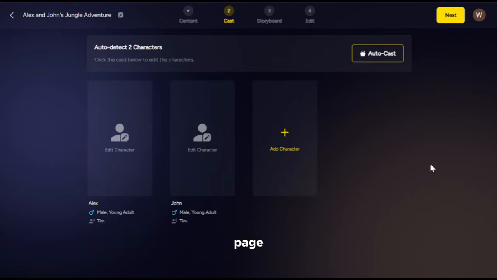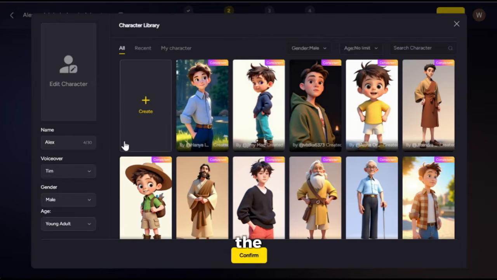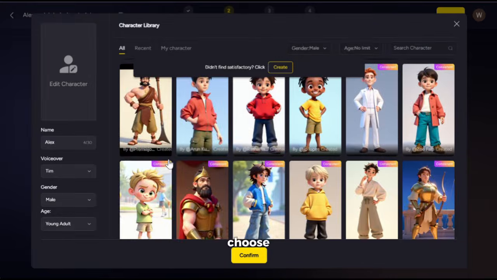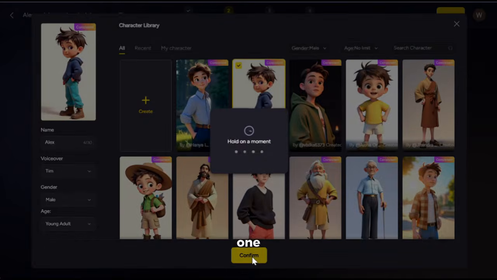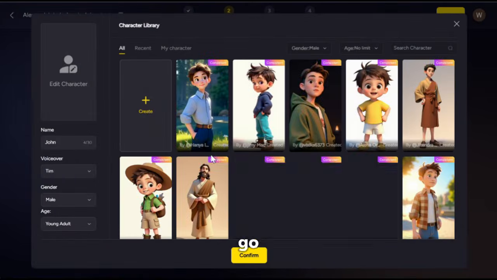I am happy with what it has created, so I will click on Next, and it will take you to the cast page. Now, you can leave it to AI if you want, or you can manually choose your cast. Let's do it manually. So click on it, and you will be able to see all the available characters. You can choose from these options, or you can create your own from here. I will go with this one, and for the second character, let's go with this one.